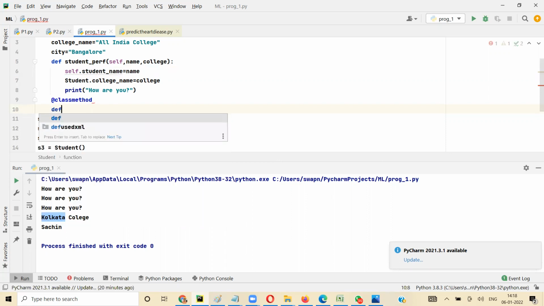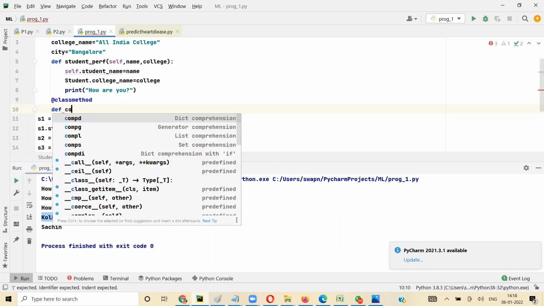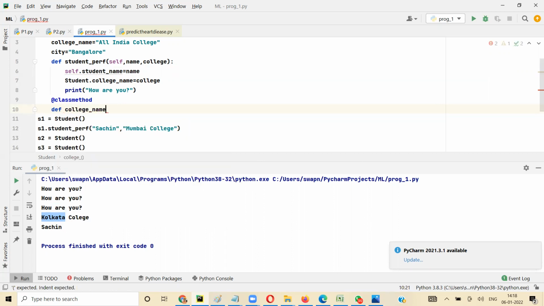So I say def, I'll say college name. Now you see by default CLS got added. If you're typing in some not so intelligent editors, you have to type CLS manually. But if you're using intelligent editors like PyCharm and others, it will automatically add CLS.